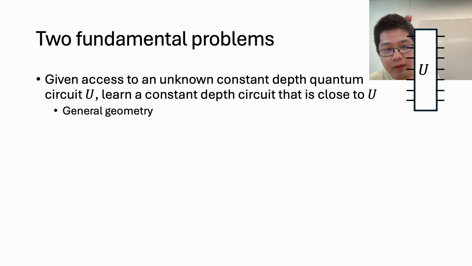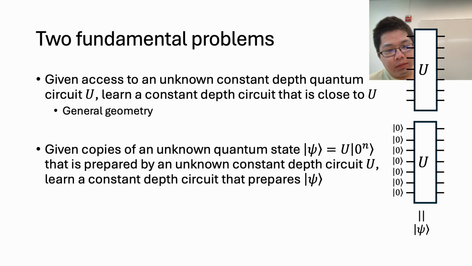Let me start by saying that here are two fundamental problems in quantum complexity theory and quantum learning theory. The first problem is, given access to an unknown constant depth quantum circuit U on the right-hand side, the goal is to learn a constant depth circuit that is close to U. The second problem is this: given copies of an unknown quantum state, psi, that is prepared by an unknown constant depth circuit U on the right-hand side, the goal is to learn a constant depth circuit that prepares psi.